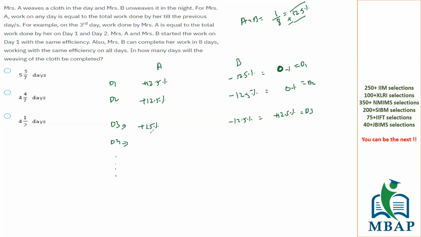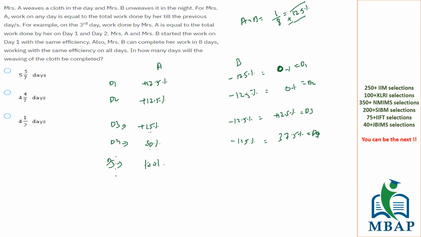On day 4, percentage of work done by A is 25 plus 12.5 plus 12.5, which is 50 percentage. And B is minus 12.5 percentage. What is 50 minus 12.5? It is 37.5 percentage of work which is being completed on day 4. What about day 5? On day 5, A can do how much? 50 plus 25 plus 12.5 plus 12.5, which is 100 percentage.